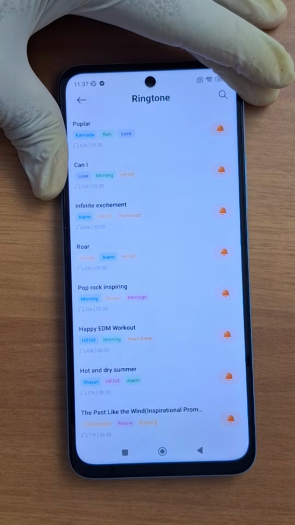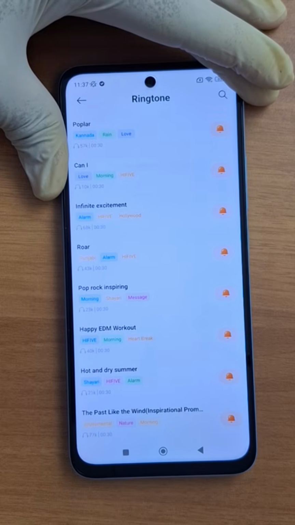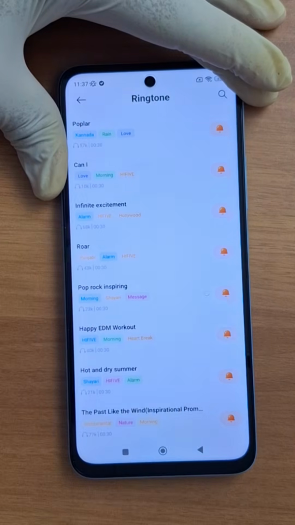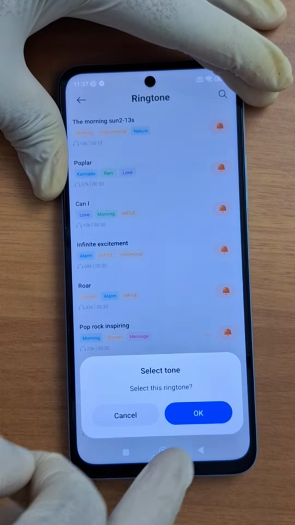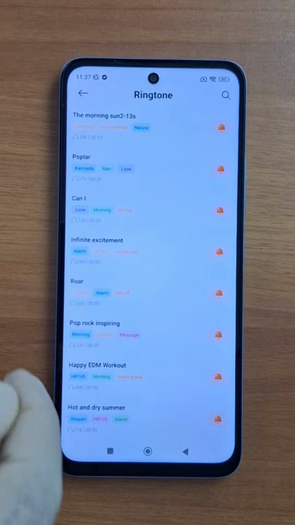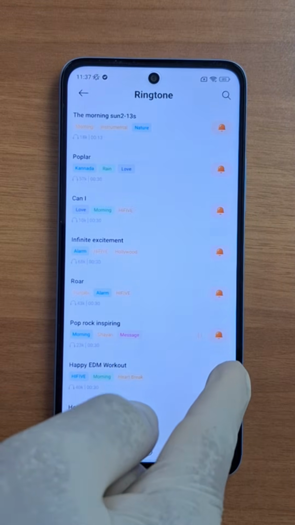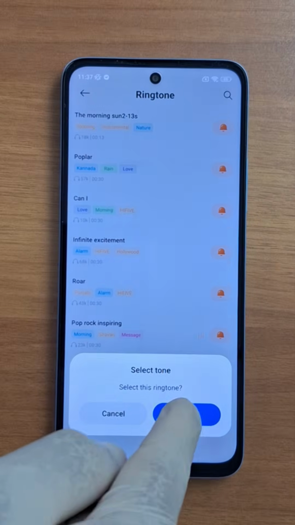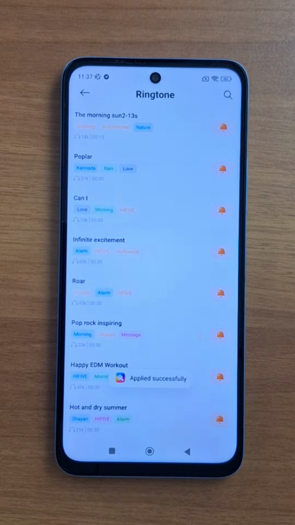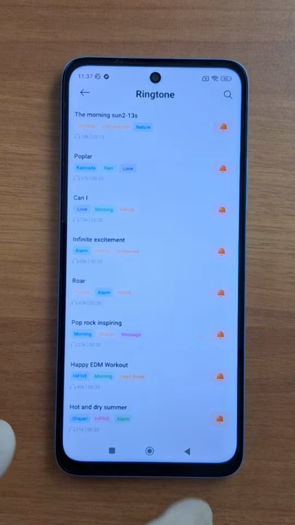This is the one selected for your device when you get calls. So you can change it. You can choose another one, like this one, for example. Press OK. So you can choose another one. For example, this one. Applied successfully, and so on.